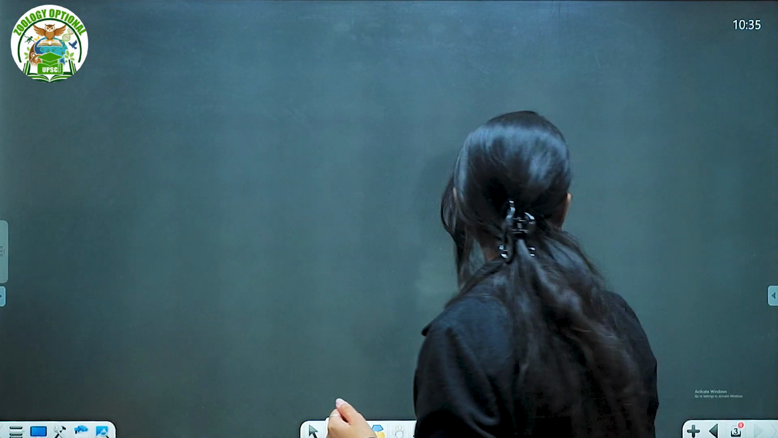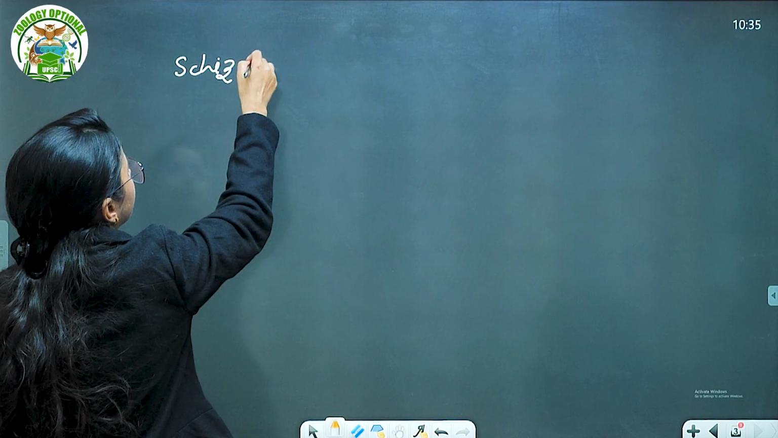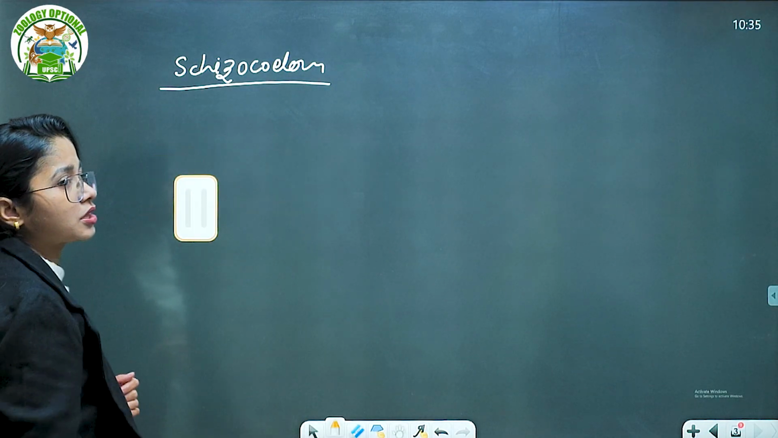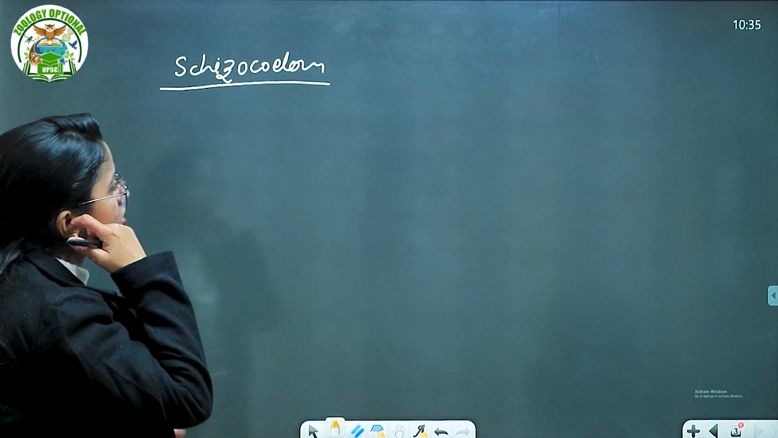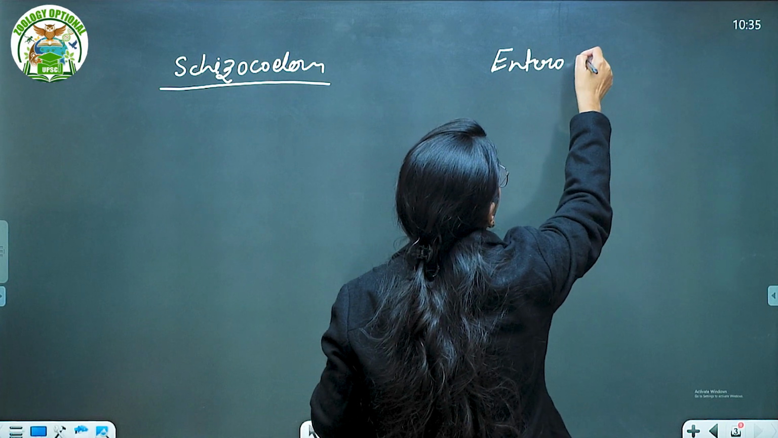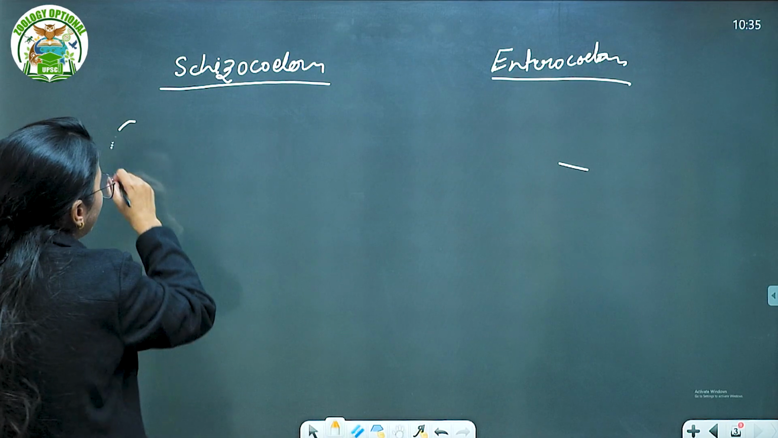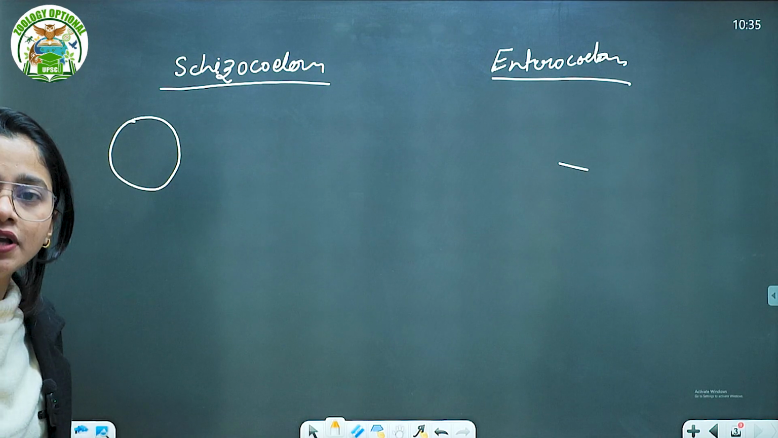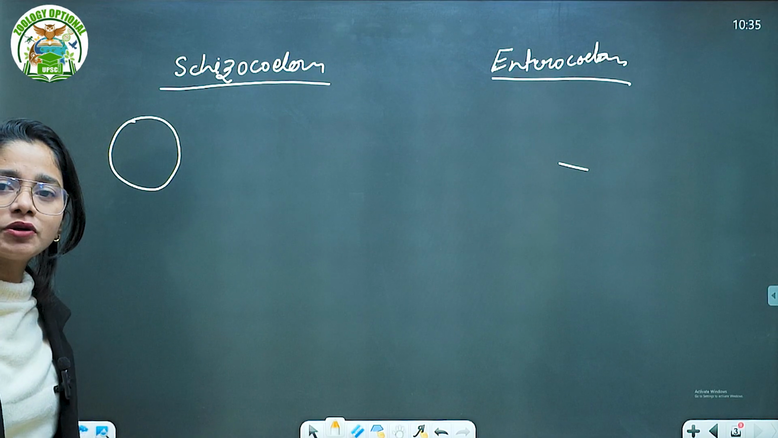How? Now, talking about the schizocoelom and enterocoelom, after fertilization the coelom cavities start to form in the gastrulation stage, right? It's a very easy topic to understand, just listen carefully. This is your zygote. After fertilization the first stage is the zygote. After the zygote there are the morula, blastula and gastrula. What is the difference between the morula and blastula?